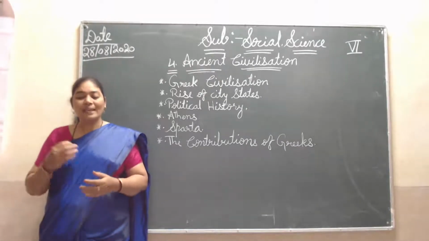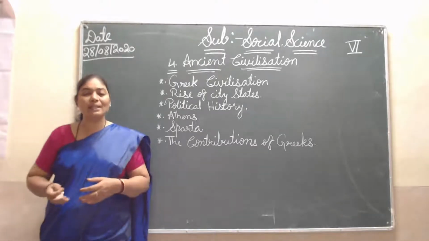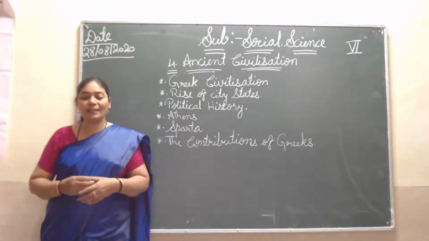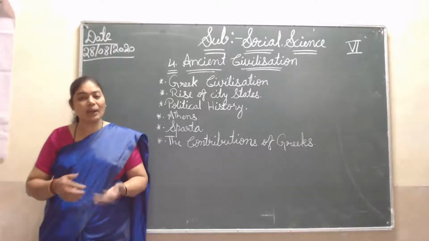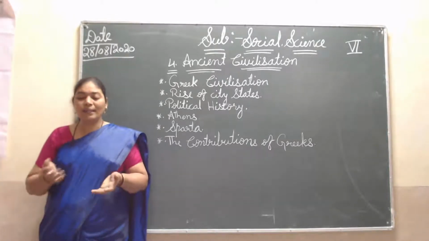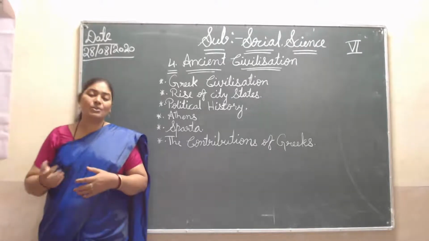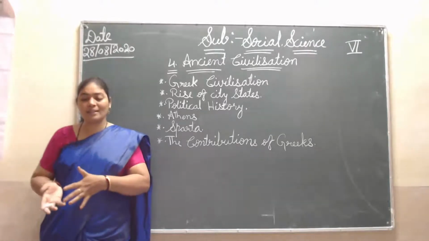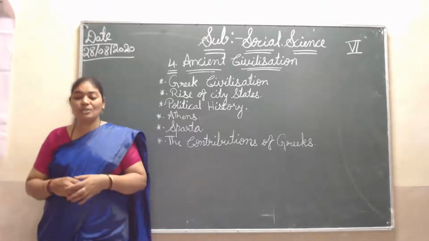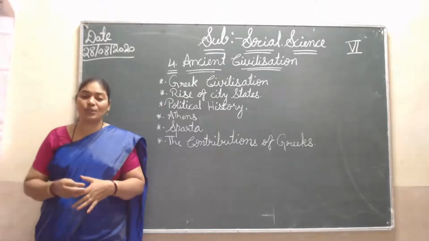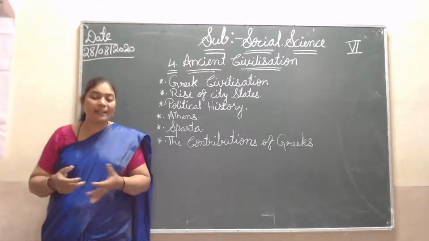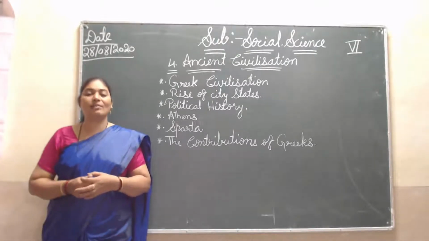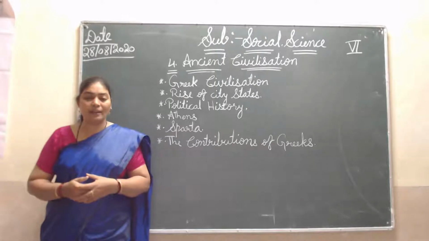His student Plato was a follower of Socrates. Plato's student is Aristotle. Aristotle's student was the great king of Macedonia, whose name was the great Alexander.